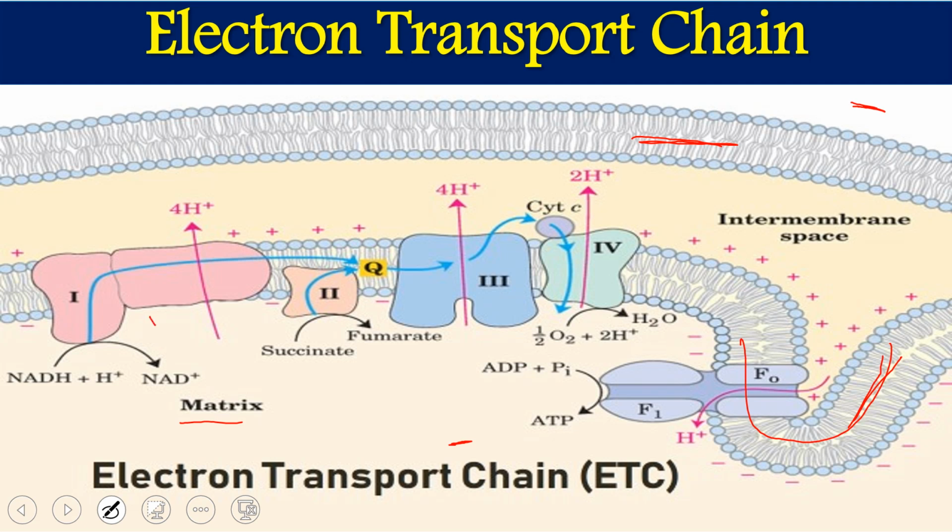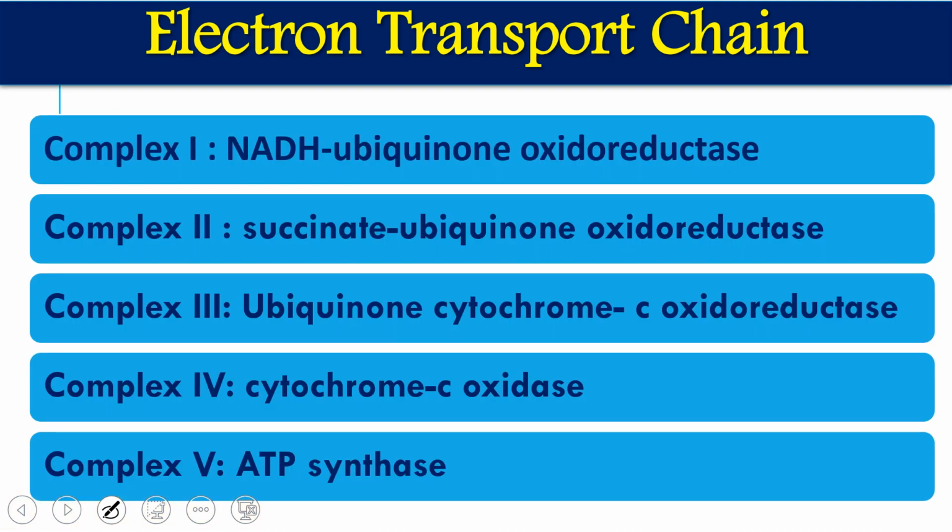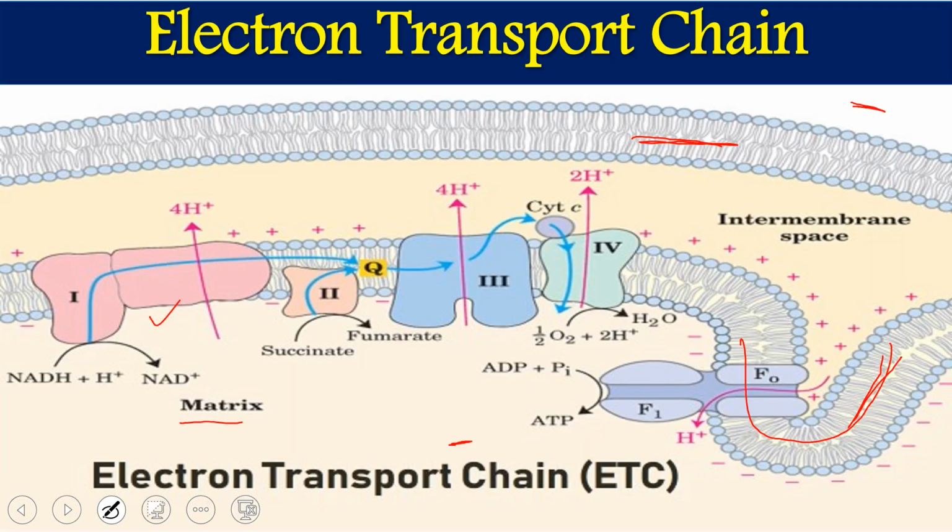This is complex 1, which we have seen is NADH ubiquinone oxidoreductase. NADH is an electron carrier in the reduced form, which we normally get during glycolysis and the Krebs cycle.